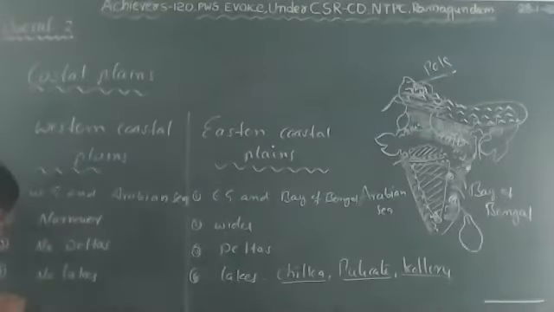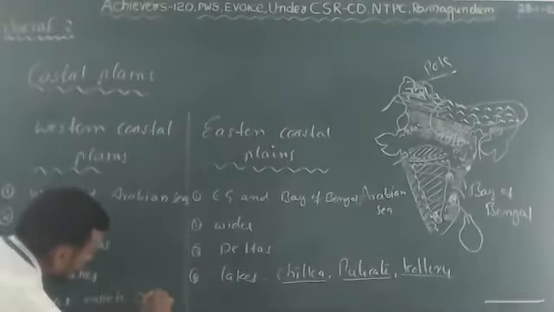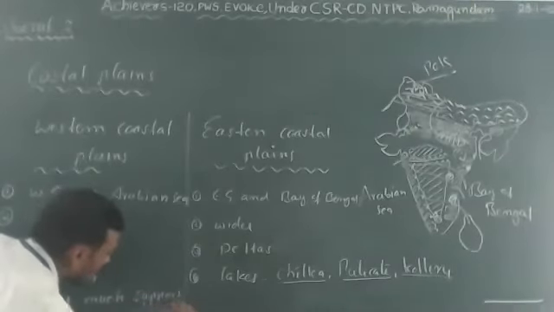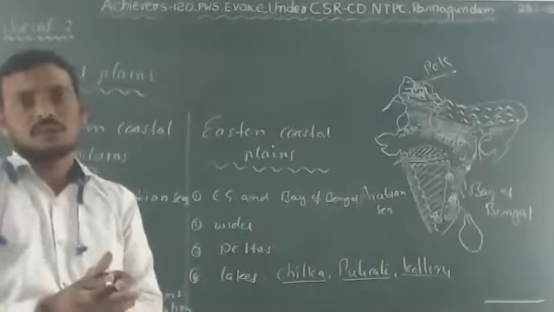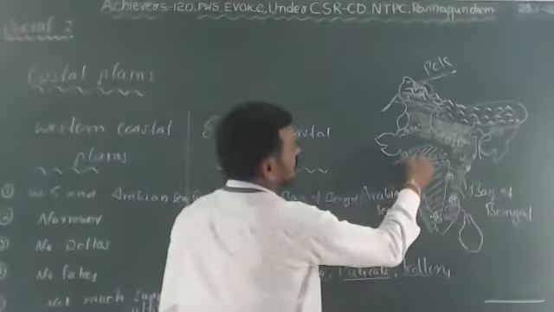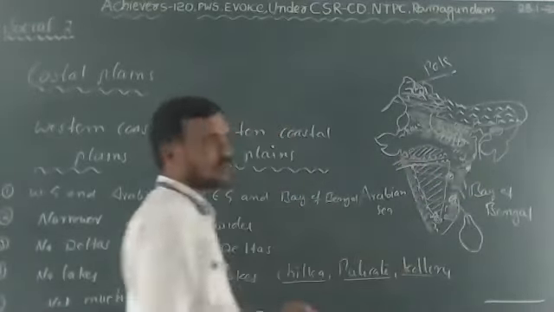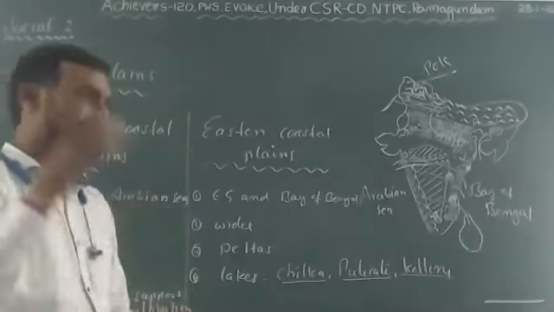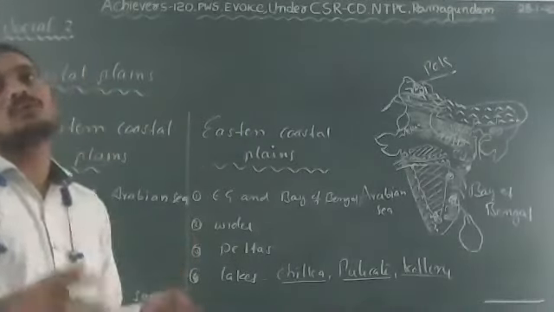Next, Western Coastal Plains do not give much support for cultivation. Cultivation is not possible in the Western Coastal Plains because they are very narrow. Actually, two rivers pass through the western coastal plains, river Narmada and river Tapati. But those rivers drain directly into the Arabian Sea. Directly draining, no deltas are going to form.